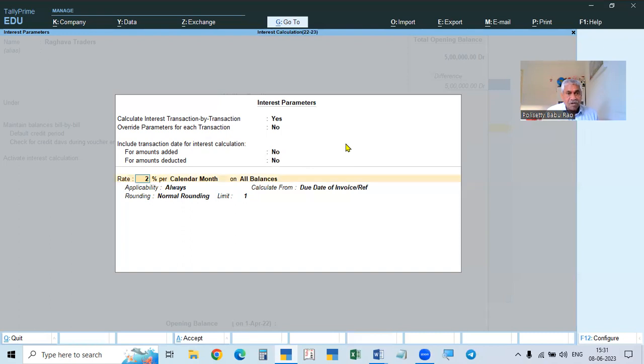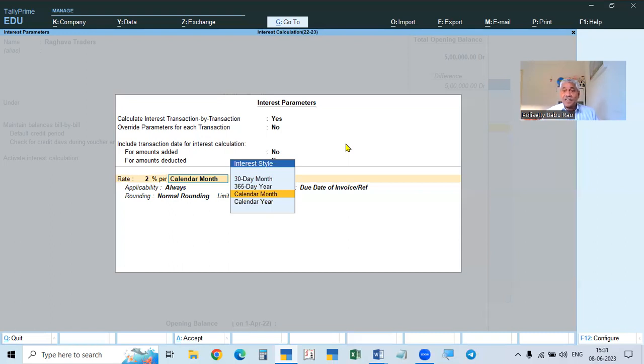Okay. And then below that, what is the rate of interest? So 10%, 2%, 3%, 4%, whatever it is. That is the percentage, percent for 1 month or 1 year, like that. So this is the percentage I have to enter. And then the percentage is calculated for month or year. The month or the year is given in 2 ways. One is calendar month. So January 1st to January 31st.